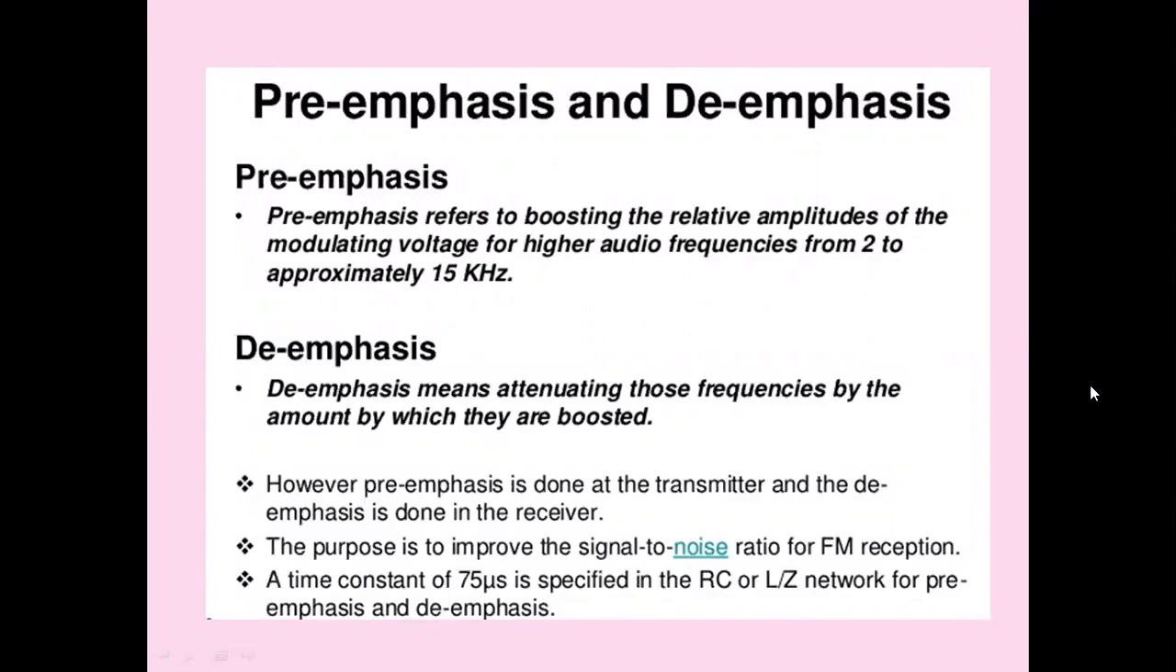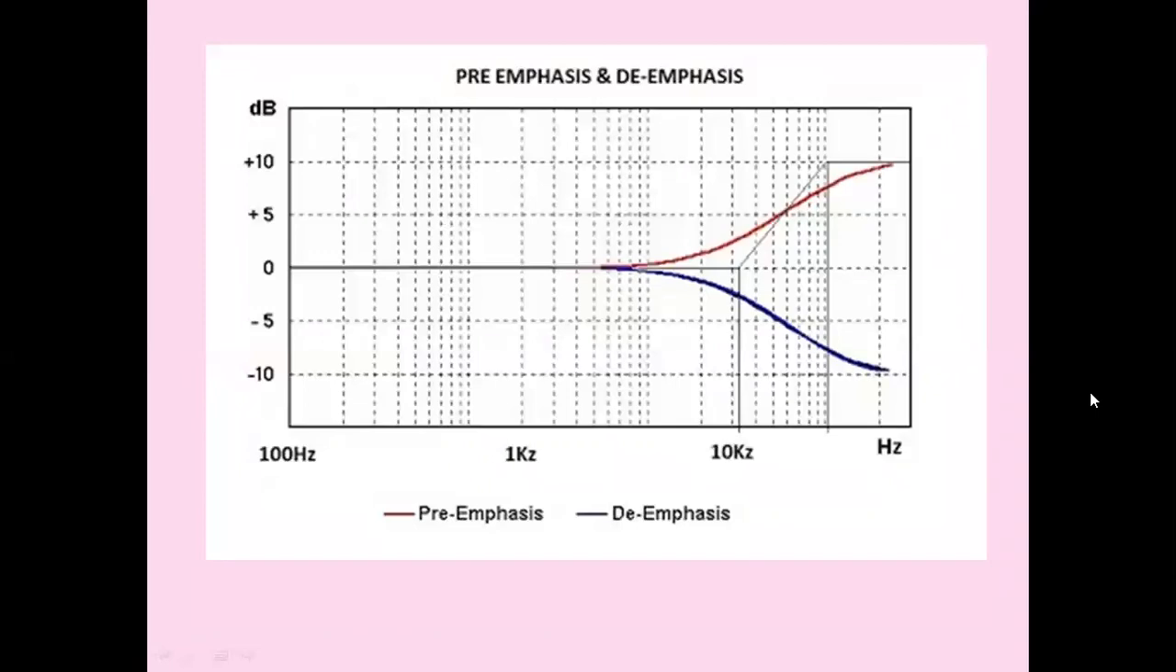And this process cannot be adapted in AM. This is adapted only in case of FM. That is why FM provides better noise immunity than AM. The purpose of pre-emphasis and de-emphasis is to improve signal to noise ratio for the FM reception. This is the overall signal to noise ratio improvement based on the boosting.